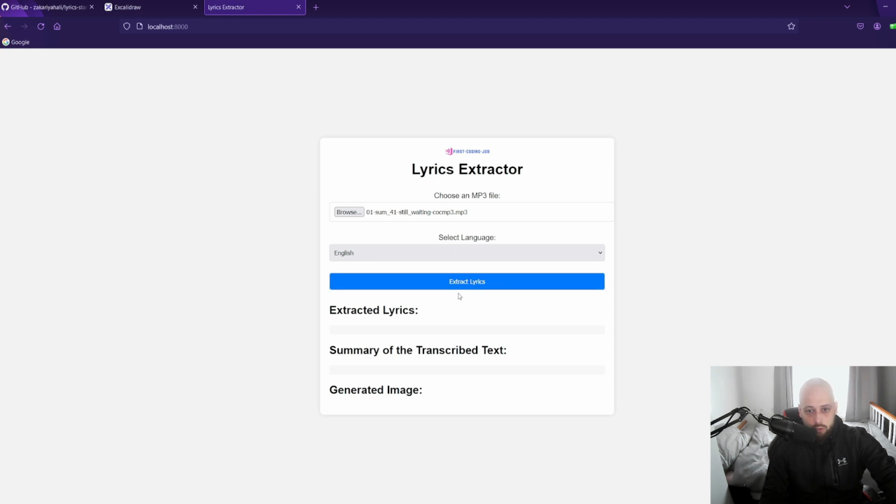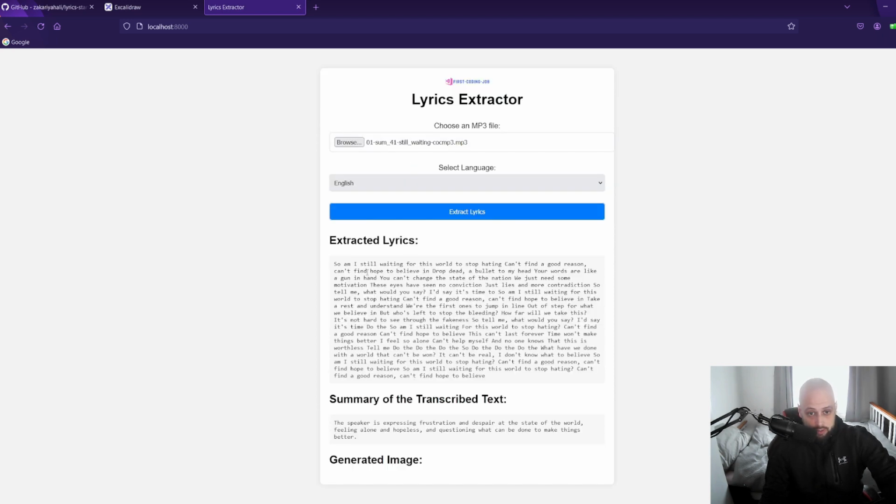So after choosing all of that, we click extract lyrics. After clicking extract lyrics, we'll have to wait for a minute or two, because now in the background we will have the following processing happen. This song, which is an MP3 file, will get converted into a WAV file. Then we'll have the lyrics extracted. As you can see, they just popped up here.